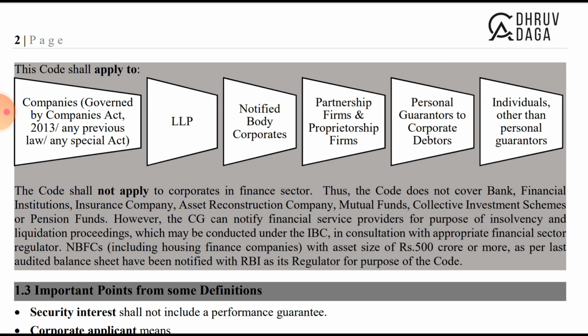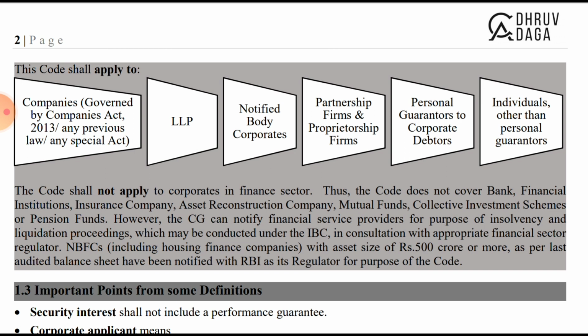So what they have given is, however, the CG can notify the financial service provider for the purpose of insolvency. So basically the IBC code is not applicable to this financial sector, but the CG can notify any financial service provider if they wish to, for the purpose of the insolvency and liquidation proceedings which may be conducted under the IBC in consultation with the appropriate financial sector regulator.